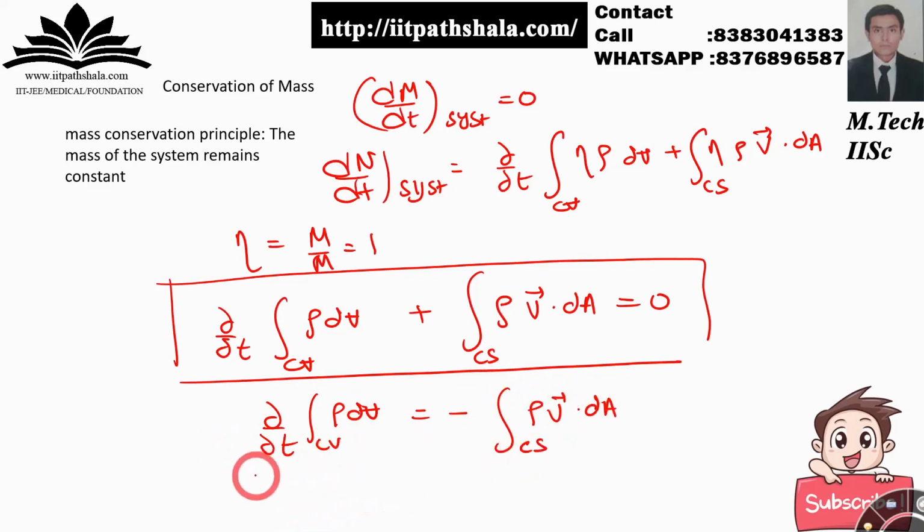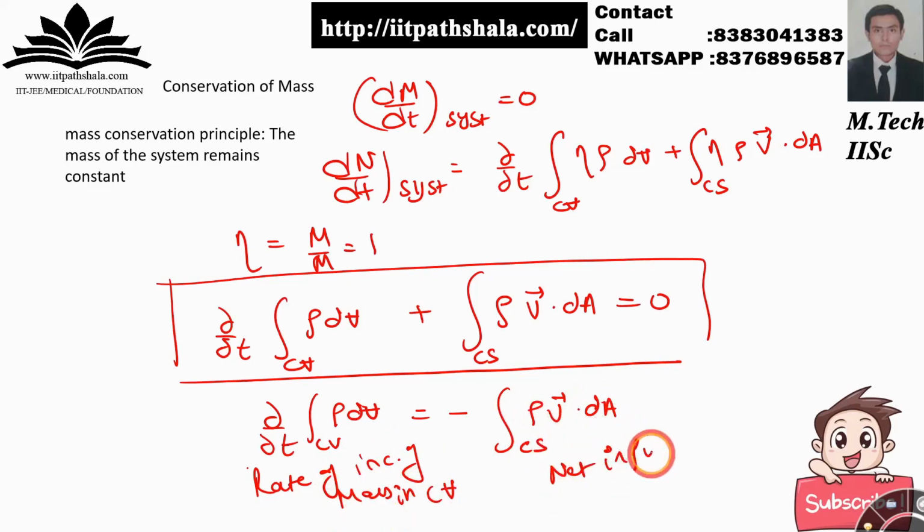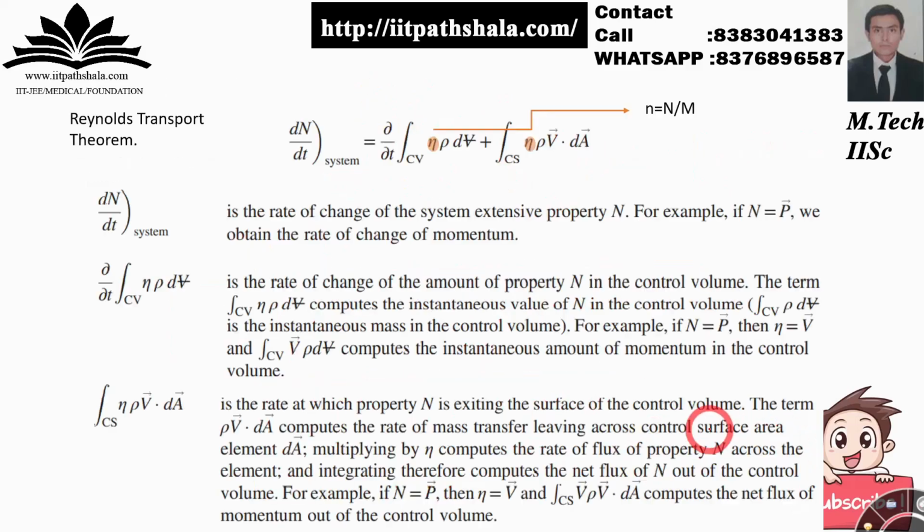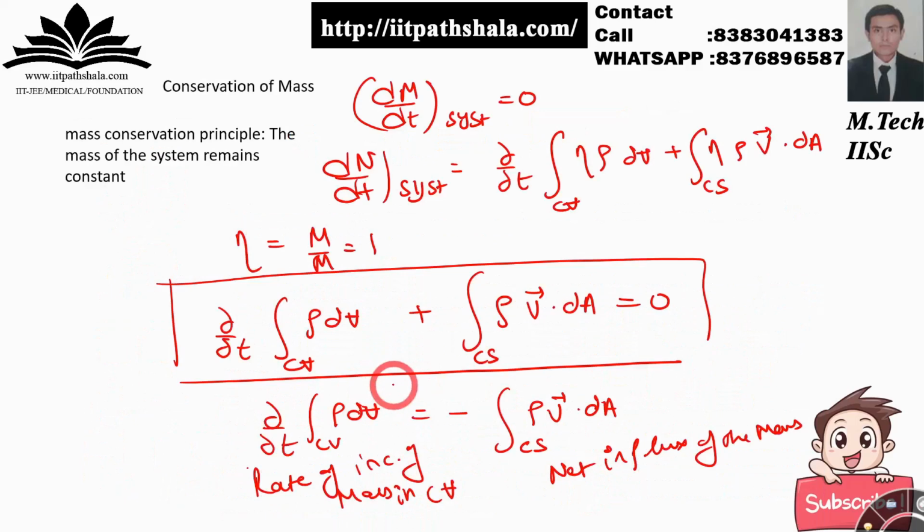So this is the rate of increase of mass in the control volume, and this is the net influx of the mass. So the definitions are pretty much the same as we have seen in these two terms over here, you can just recall them.